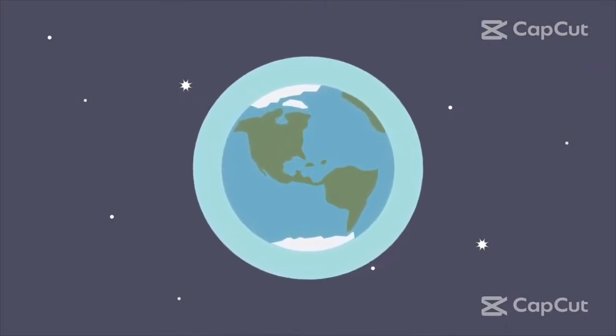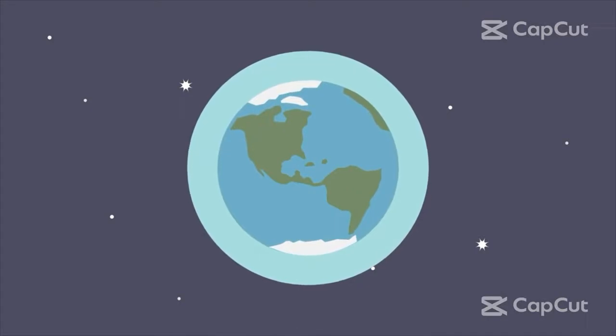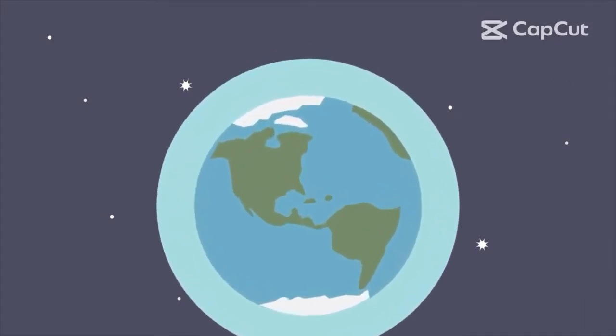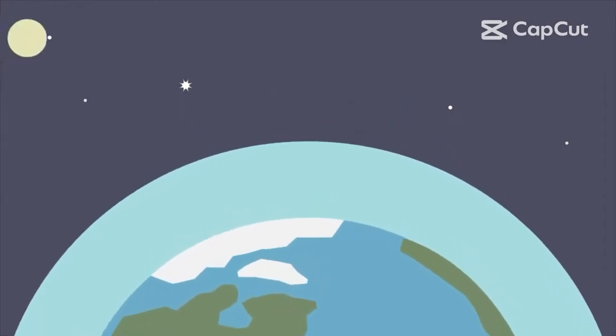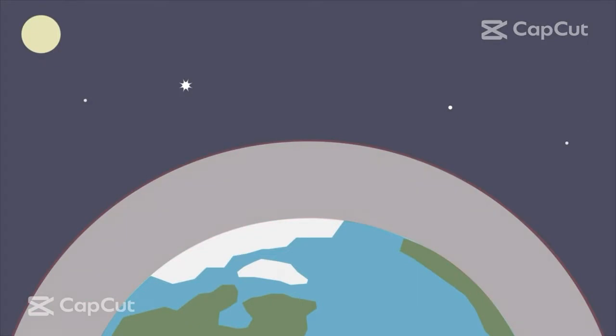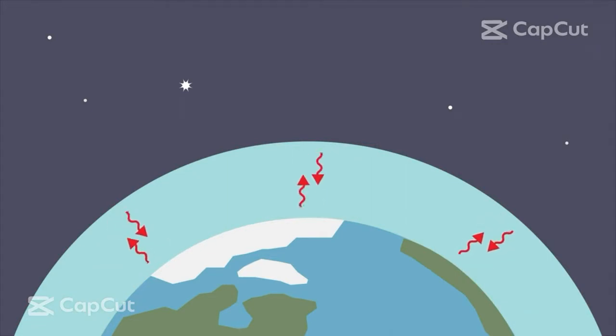Earth is not surrounded by glass, but it is surrounded by a jacket of gases called the atmosphere. In the daytime, the sun shines through the atmosphere, warming the Earth's surface. After the sun goes down, Earth's surface cools. This releases heat back into the air. Even so, some of that heat is trapped by the gases in the atmosphere.